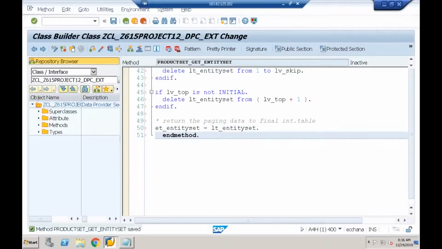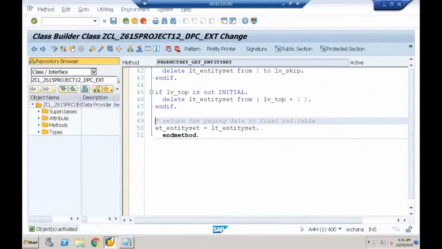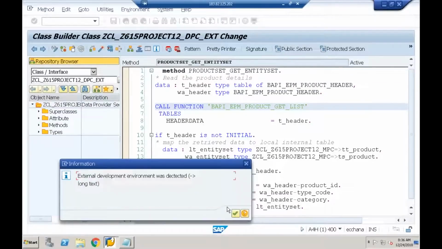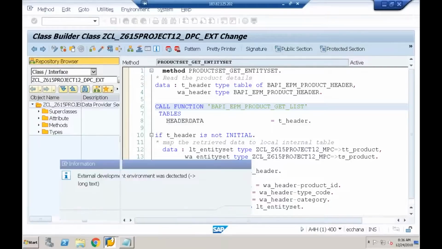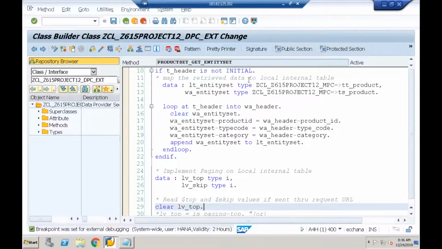Let me save it. Check for syntax errors. Activate this. Then it's activated. I'll put the breakpoint. I'll also put the breakpoint here. Done.